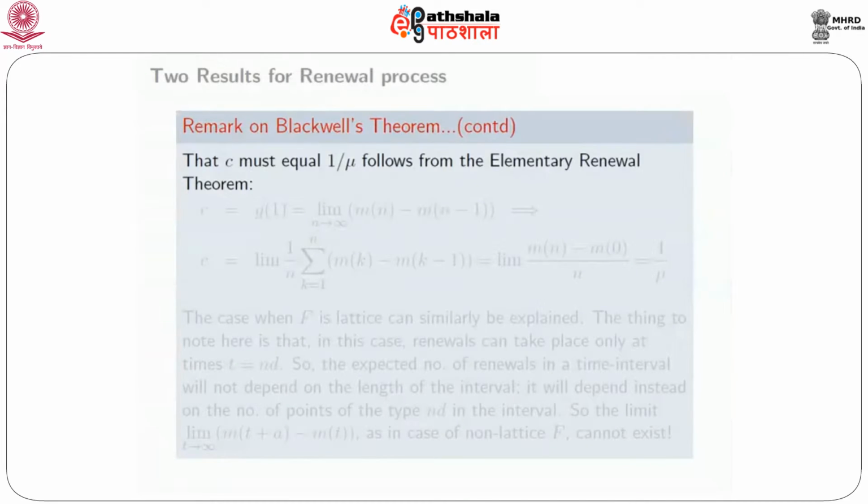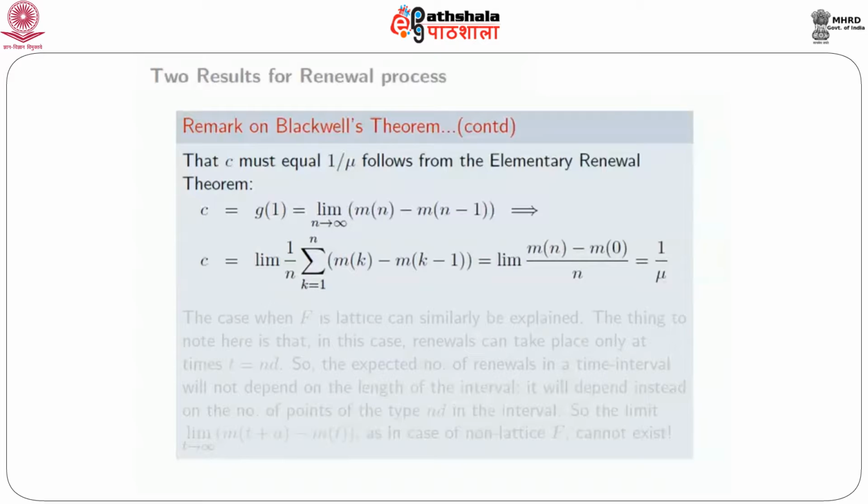Well, that c has to be 1 over mu follows from the elementary renewal theorem. Why? Because first of all, c is G of 1, which by definition is the limit as n goes to infinity of m of n minus m of n minus 1. But then the sequence m of n minus m of n minus 1 goes to G of 1 as n goes to infinity.